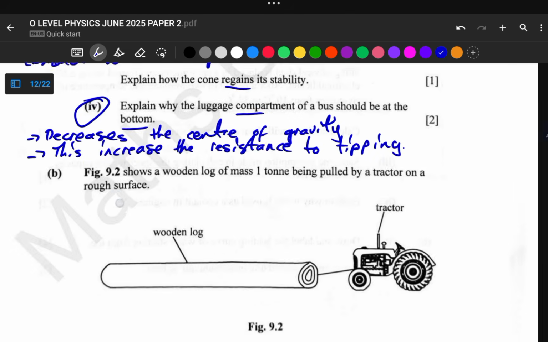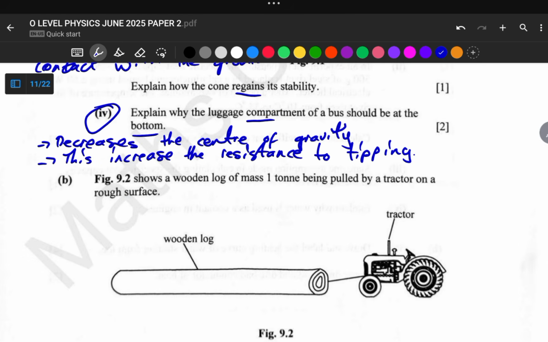So here is our block, and to show all the forces that are acting on the block, the first one is the weight of this wooden block. So there is weight acting vertically downwards, and there is also normal reaction acting in this direction, and there is also frictional force, because we are told that it is moving through a rough surface, so there is always a frictional force opposing the direction of the motion. So here we also have frictional force, and due to this tractor we have this tension in this string. So these are all the forces that are acting on the wooden block. We have weight, frictional force, normal reaction, and tension.